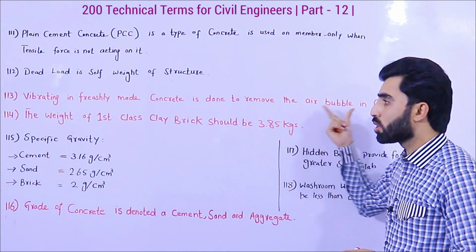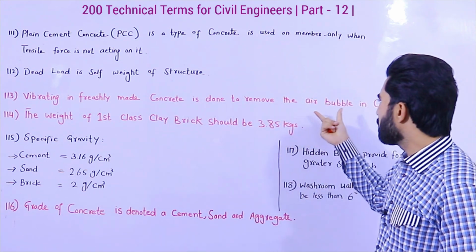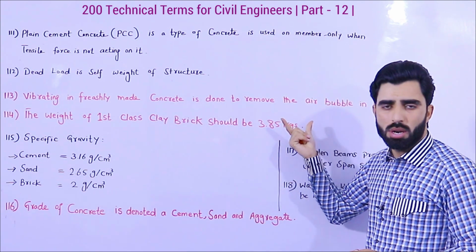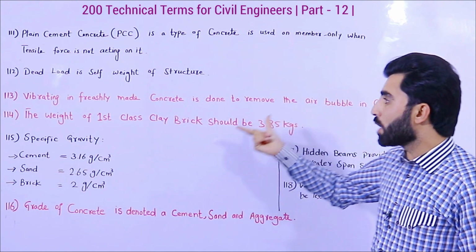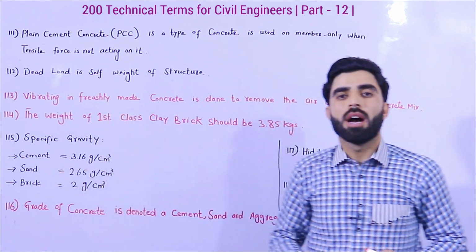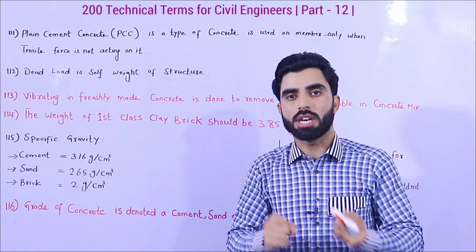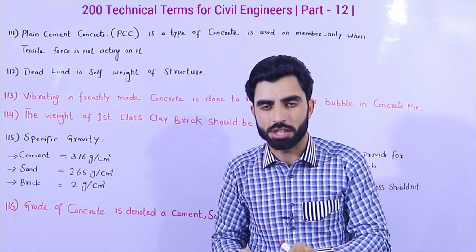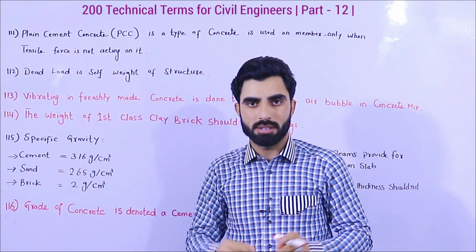Those air bubbles can make holes, pores. To remove those air bubbles, we are using vibrating in fresh concrete. So a vibrating machine is very important to use in building construction, especially for concrete. In fresh concrete we should use a vibrating machine.